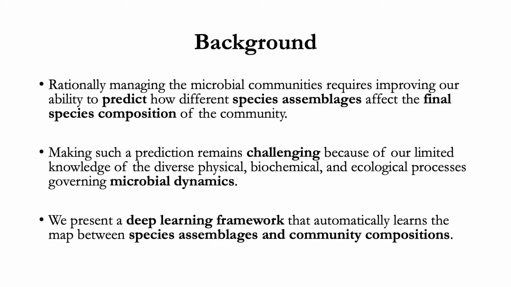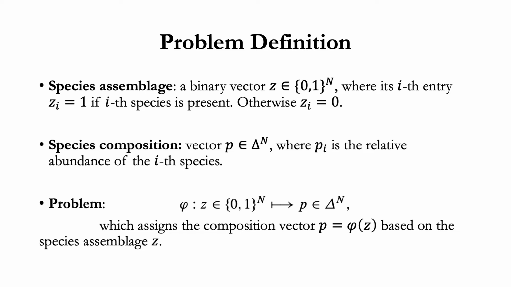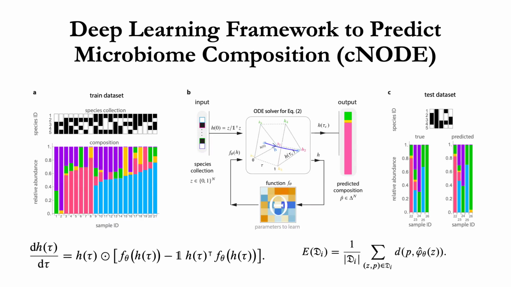and community compositions. So mathematically, we will solve such a problem: given the species assembly, which is a binary vector, where the ith entry z_i equals 1 if the ith species is present, otherwise it equals 0. Meanwhile, we have the species composition, which is also a vector, where p_i is the relative abundance of the ith species. Then we will find a map between the species collection and the species composition.